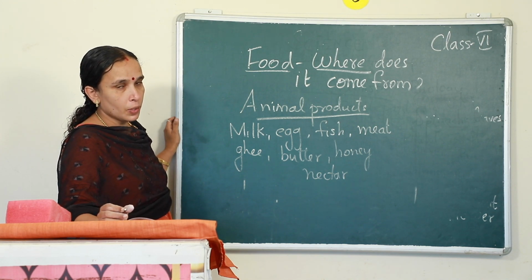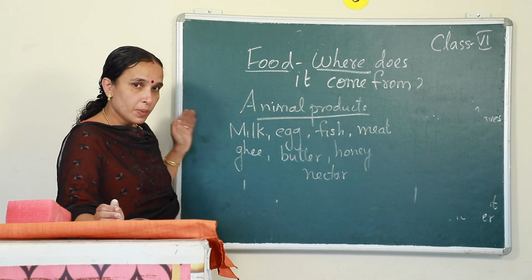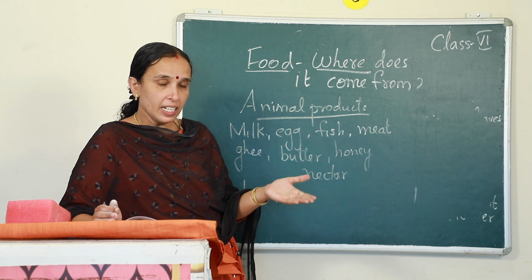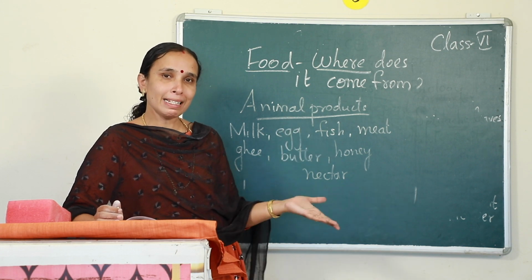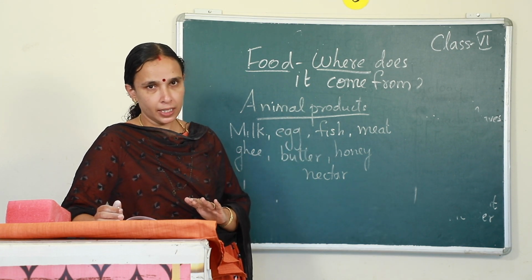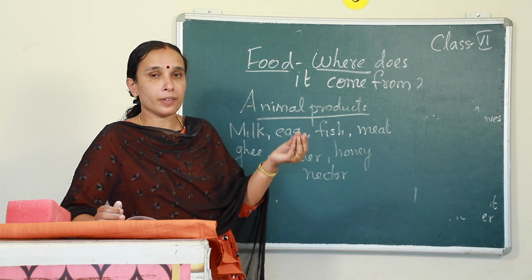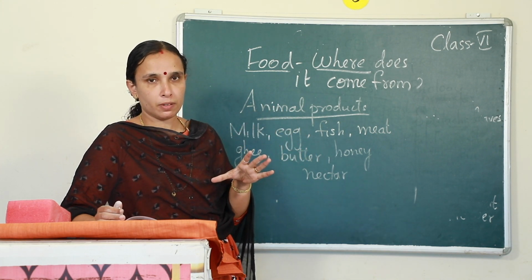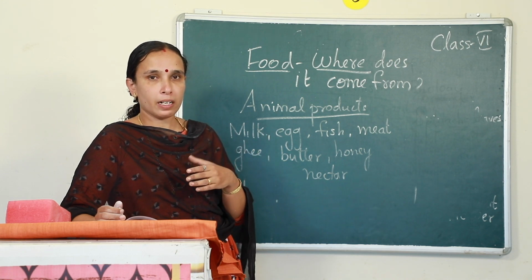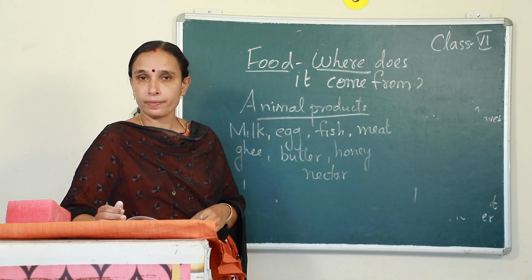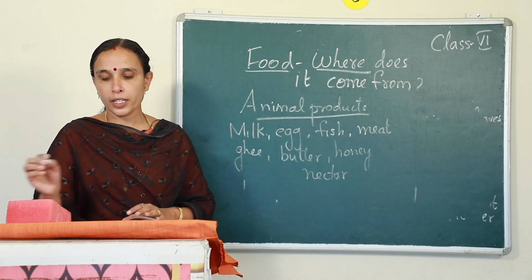Okay. So, we take different types of food items. Different types of food items are made up of different ingredients. We get the ingredients from plants as well as animals, right? And in plants itself different parts of the plant are used, isn't it? Then different animal products are there, right? Okay, that's clear to you?